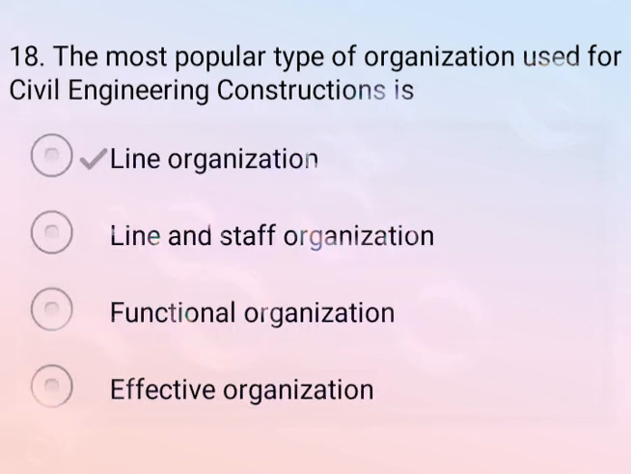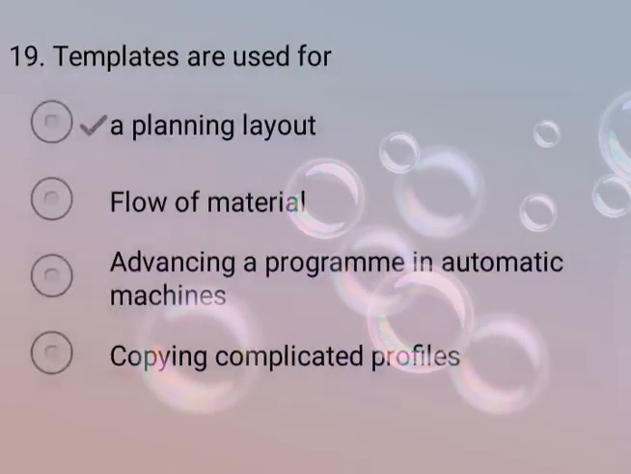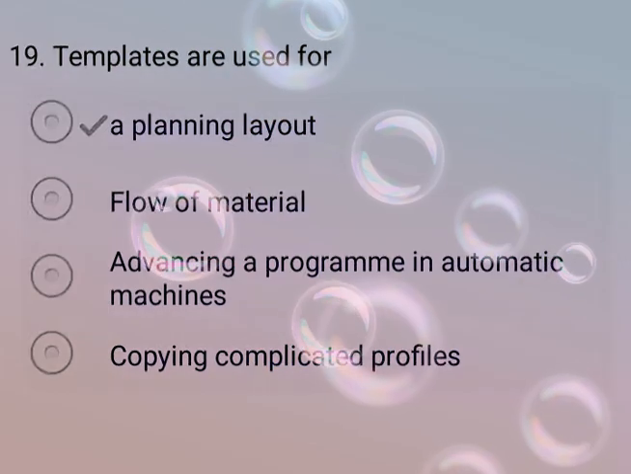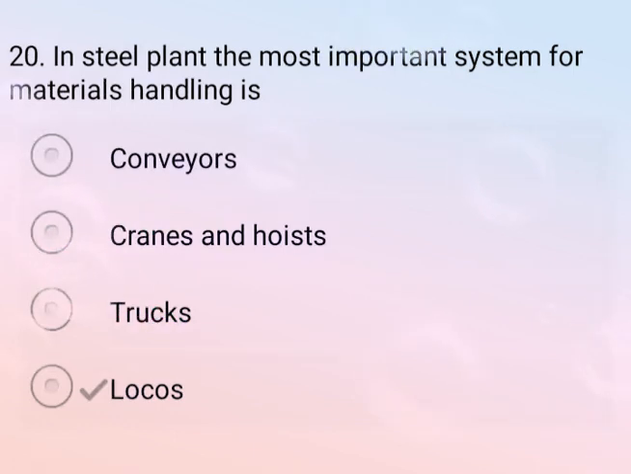Now come to the next question. Templates are used for, so correct answer is option A, planning layout. Now come to the next question. In a steel plant, the most important system for material handling is, so correct answer is option D, locus. So locus is the correct answer.